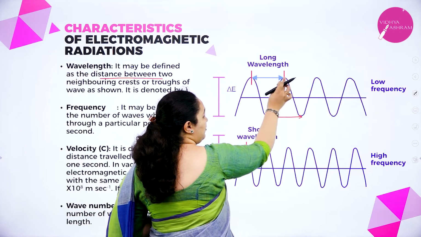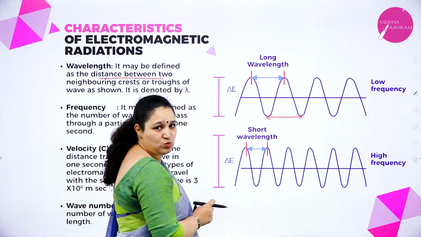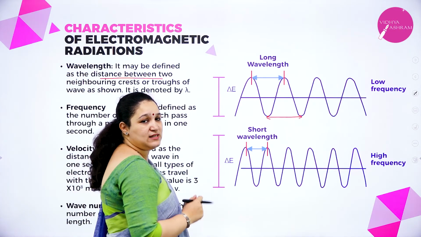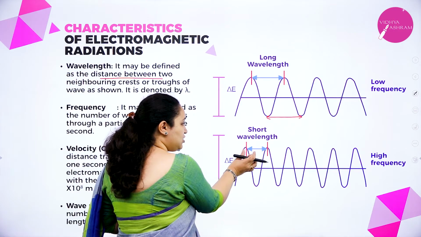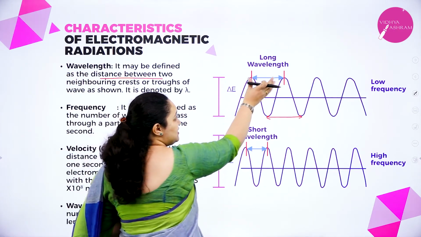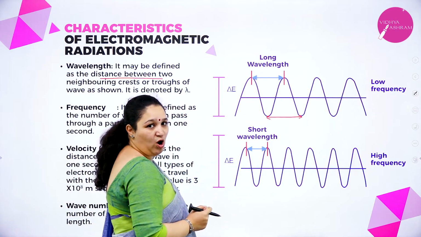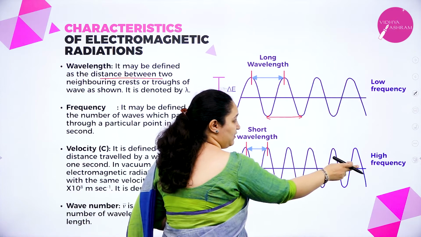The distance between two crests or two troughs next to one another is the wavelength. If the distance is short, we call it short wavelength. If it is longer, we call it long wavelength. If the wavelength is short, the frequency will be high.